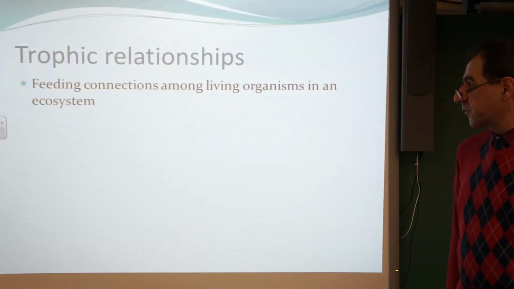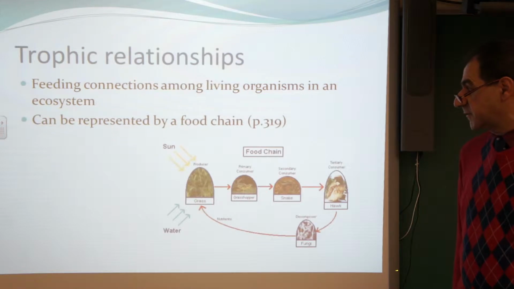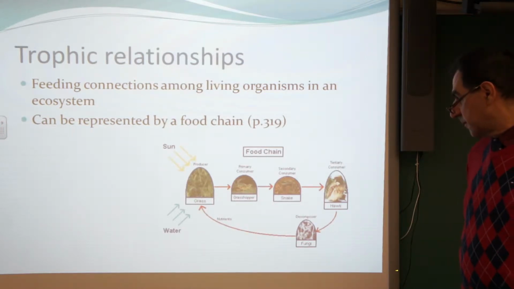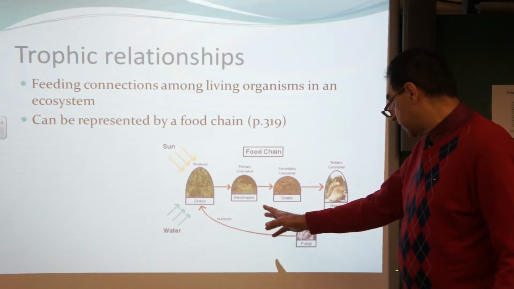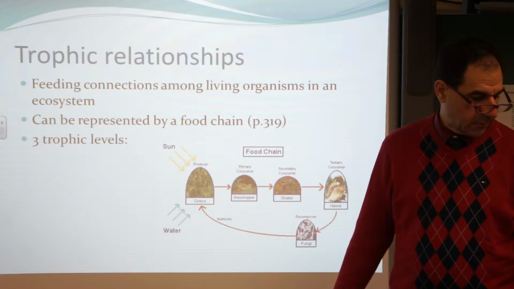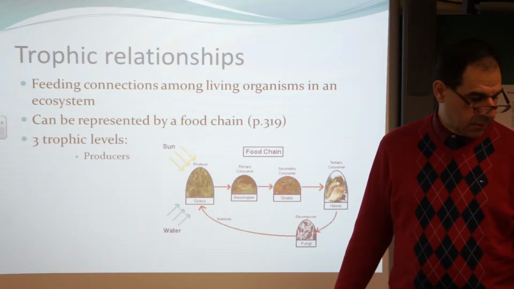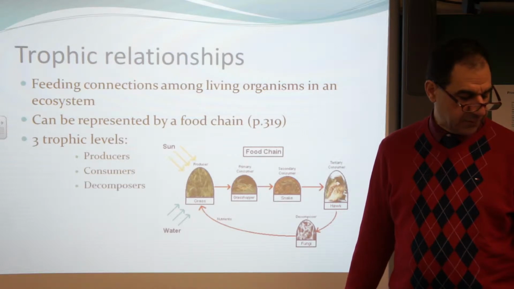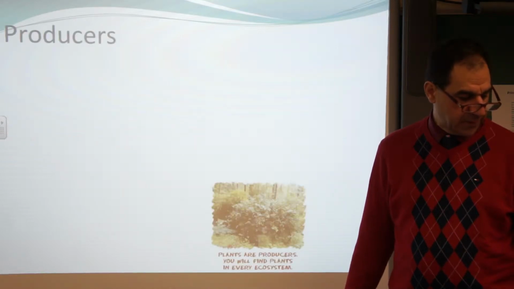For example, forest, lake, island, and mountain. We're going to look at trophic relationships, which are feeding connections among living organisms in an ecosystem. And that can be represented by a food chain. For example, producers, consumers, and decomposers. The trophic levels are producers, consumers, and decomposers.